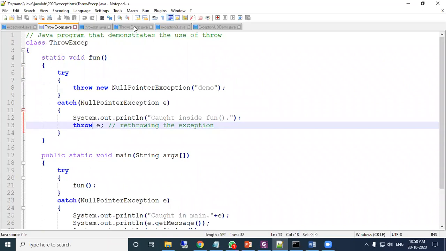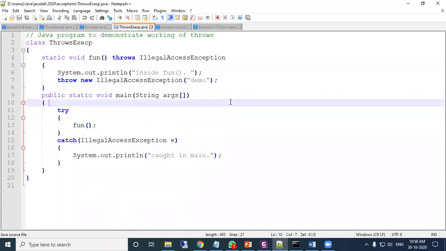And this is your throws exception, another example, where some expected exceptions will be thrown from the method, and the throws keyword will be used with the method. So here, static void fun throws IllegalAccessException.